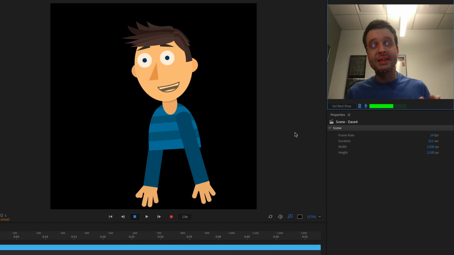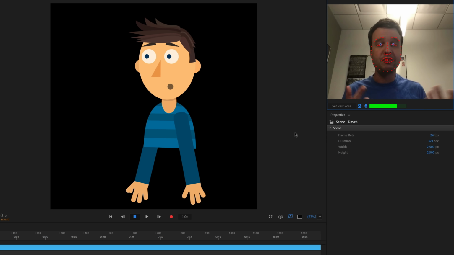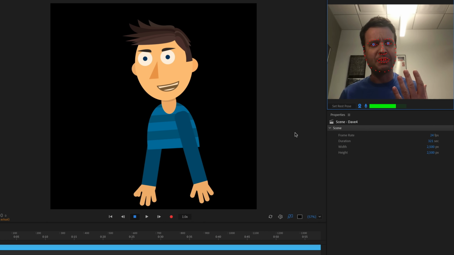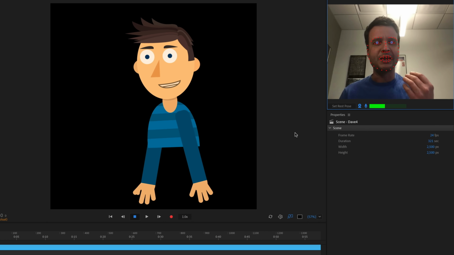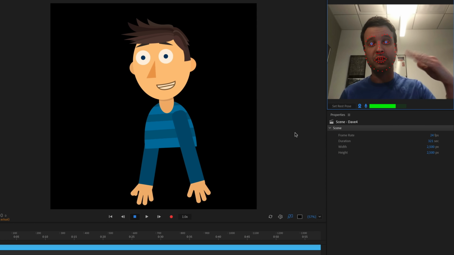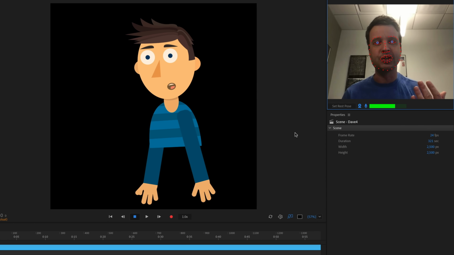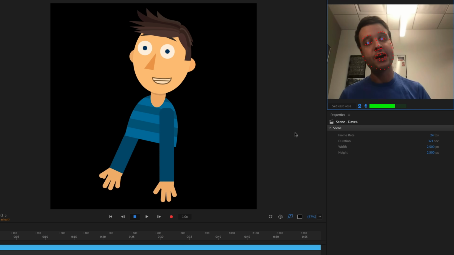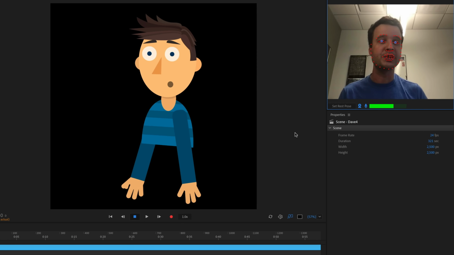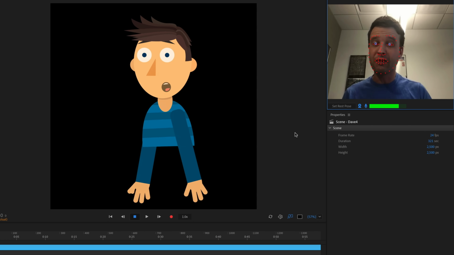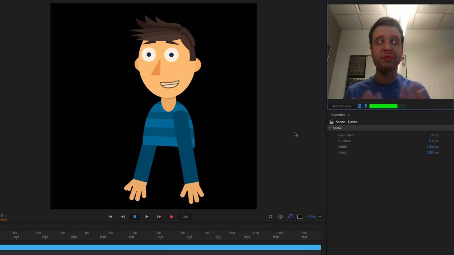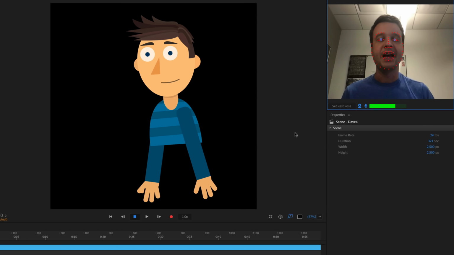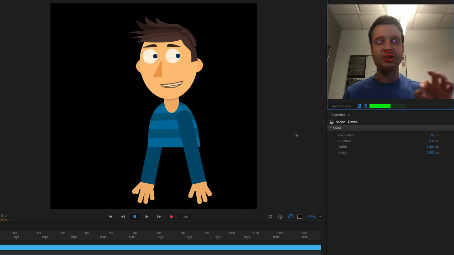So by default, I can tell he's looking pretty good. His pupils are moving around, his eyebrows are going up and down. The mouth is disappearing every once in a while, and I think I know why. There's some cycle layers mouths that I haven't added a behavior to, so they're showing up as invisible, but we'll get to that in a second. But as I move my head around, his whole body and torso is moving. Again, we'll fix that, but overall, things are looking pretty good. They're looking pretty nice. So I think we're off to a good start, but let's go back to rig mode and start to fix some of the issues that we're seeing here.